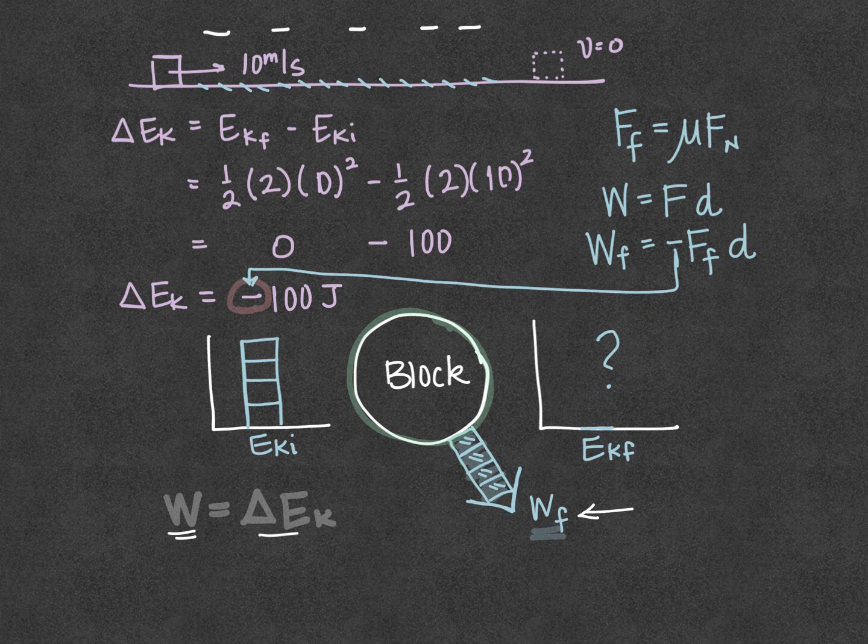Well, if this is a change of 100 joules, then this work done by friction would be equal to 100 joules. Initially, this kinetic energy was 100 joules. Later, our kinetic energy is 0. So that means that the work done by friction was equal to 100 joules.